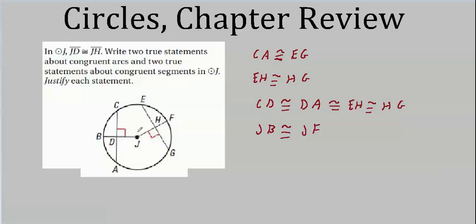And what about JB and JF? Well, they're both radii. So they, of course, have to be congruent also. So there's quite a few things you could write about the segments in here, and I think I summed it up. You can relate almost every segment to some other segment. In fact, it's not almost. Every single segment can be related to some other segment. Except maybe, I don't know about HF and BD. I would expect them to be congruent. And probably if we could, we could prove it.